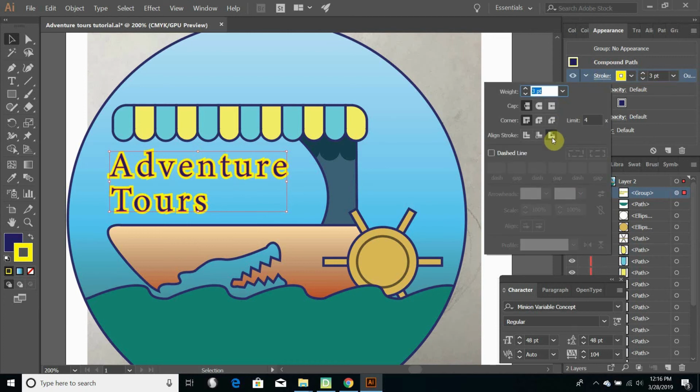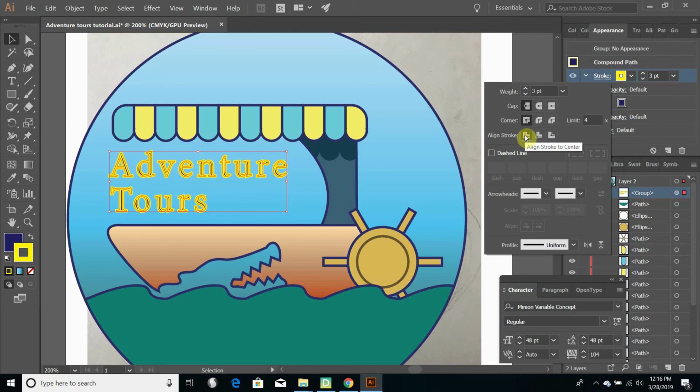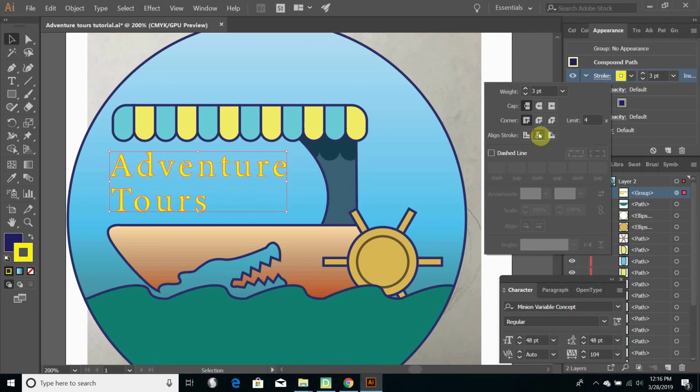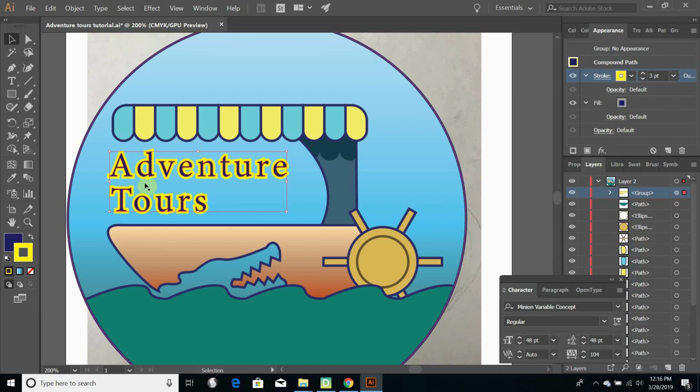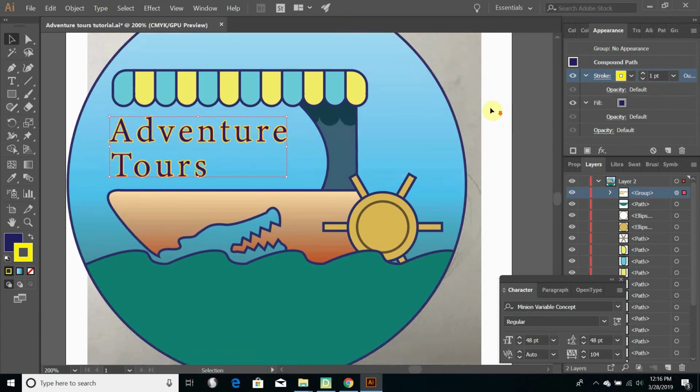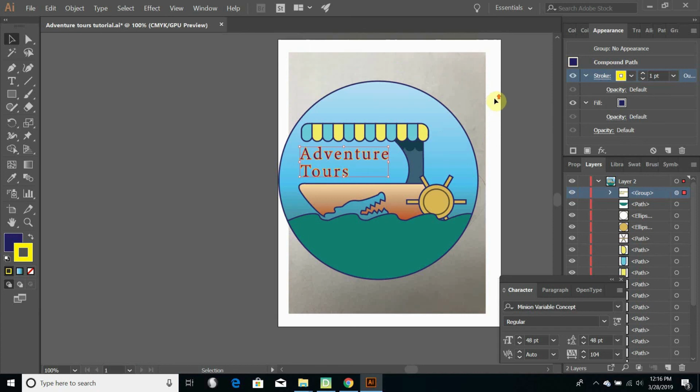Hit Stroke and just select to align it to the outside. If we have it aligned along the edge, centered along the edge, it covers up most of our interior. Or we can align it to the inside, and that just covers up the whole interior. But if we put it along the outside, we can have all of our internal fill, then we can have our outline on the outside. And we can adjust that to a size that looks appropriate for our picture. Wonderful. So we've basically got our logo here.